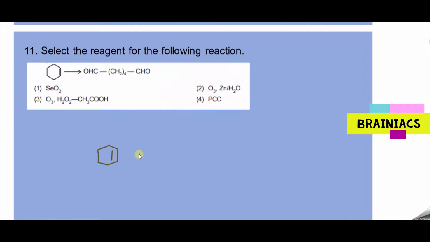Now what is happening to this compound? This is getting treated with a reducing agent, so you are getting CHO on one side. Now I am clear. The ring is getting converted to linear chain. That means ozonolysis might have happened. Oxygen should have distributed on both sides. So you will have CHO coming here, then CH2 raised to 4, then CHO coming. So what will be the answer?